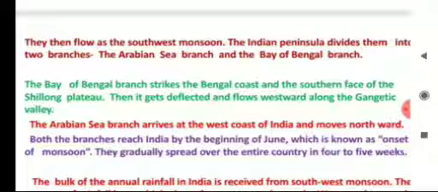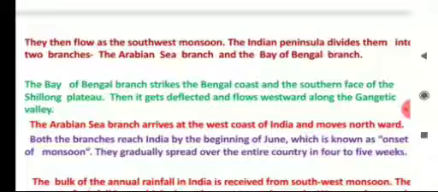Both the branches reach India by the beginning of June, which is known as onset of monsoon. They gradually spread over the entire country in 4 to 5 weeks. So children, onset of monsoon to India means arrival of the Bay of Bengal branch and Arabian Sea branch towards the Indian mainland in the beginning of June.